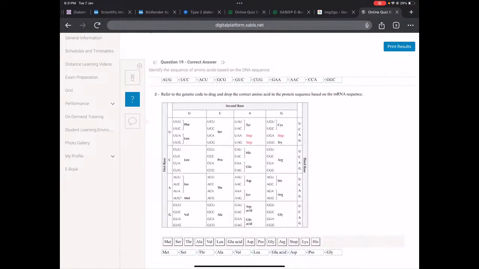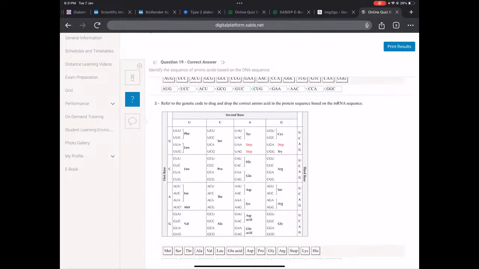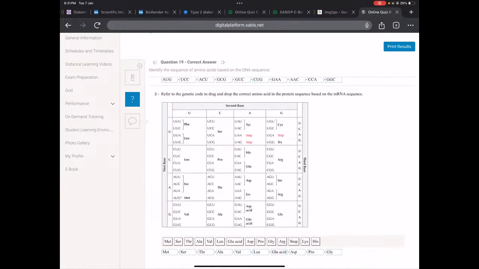Okay? And here they're telling you to use the genetic code. Remember we said, what determines the sequence of amino acids? It is the sequence of bases. So as we saw, these are the sequence of bases AUG, UCC, ACU. These determine the amino acids. And we just look at the table. So AUG, where is AUG? It's going to be here, so that's why it's Met. And then UCC, you look in the table: Serine, Ser. And then again ACU, and so on. Okay? It's straightforward.